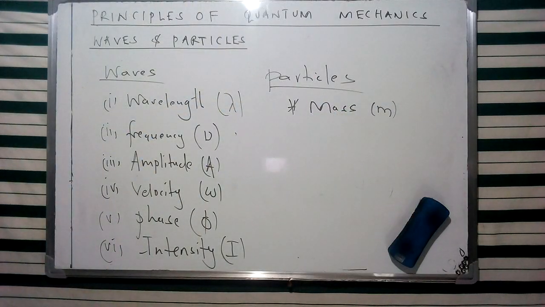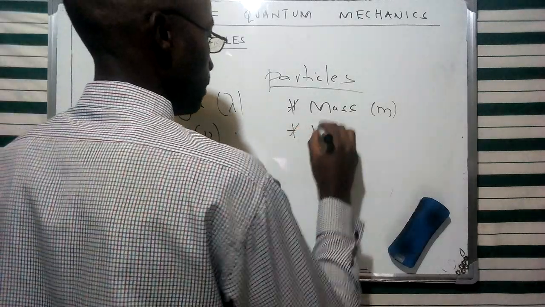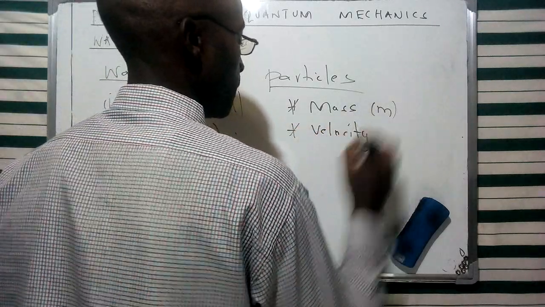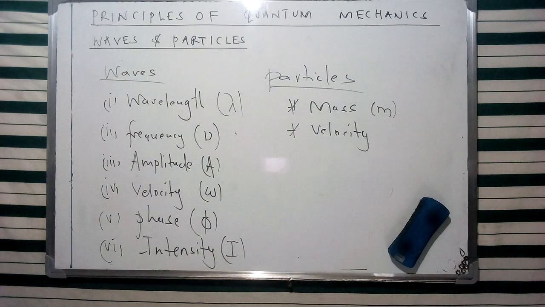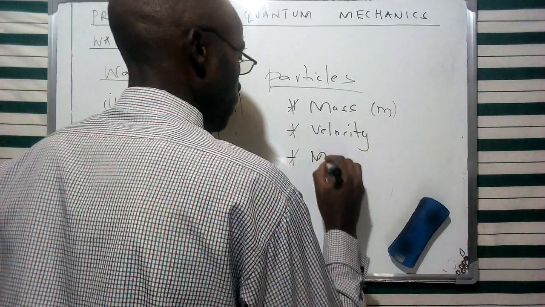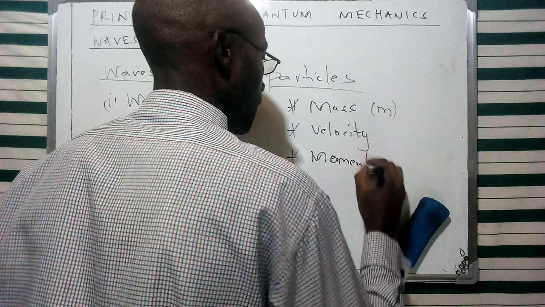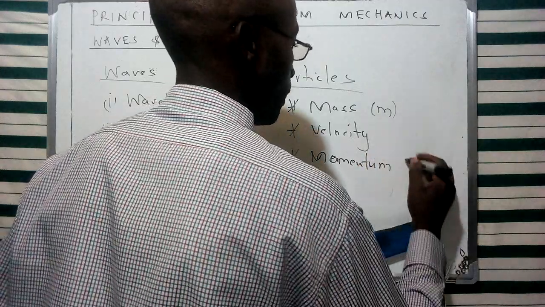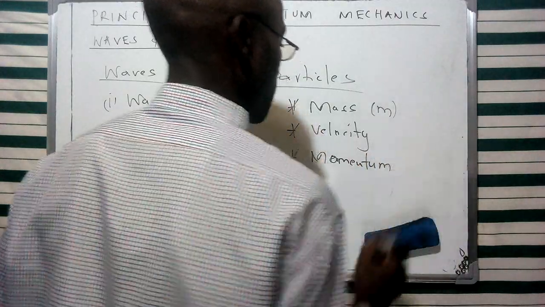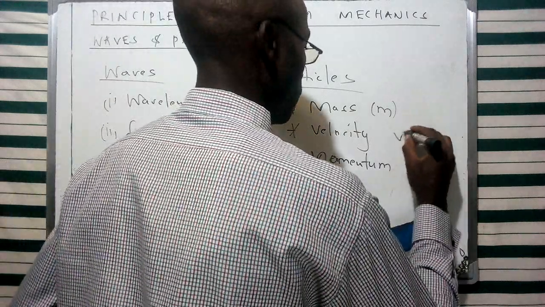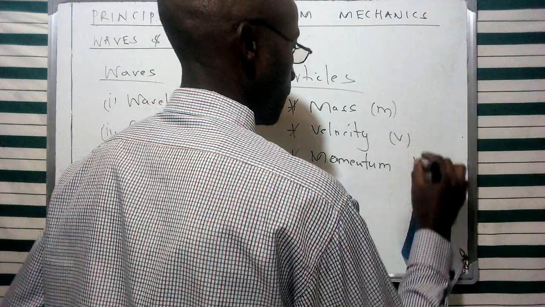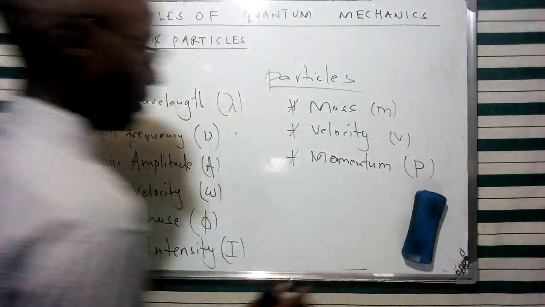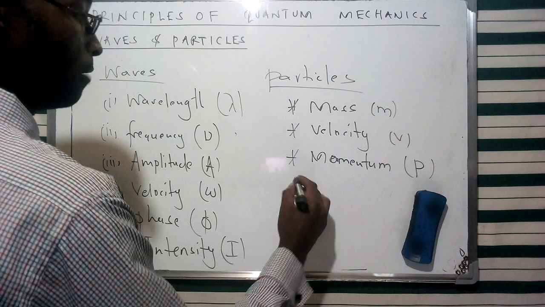And then we're going to see that particles can be described in terms of velocity, which is their displacement, as I've given an example. That is displacement with respect to time, of course, is going to describe the aspect of velocity of particles. And then we can describe another aspect that we refer to as momentum. Momentum is the product of velocity and, of course, this particular aspect of mass. So therefore, the mass and velocity is going to give us what we refer to as momentum, given an initial as p. And later we're going to see that this is the product of the two that I've listed above.